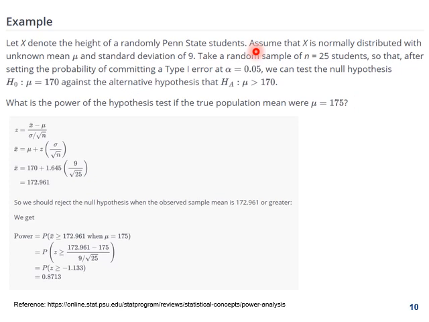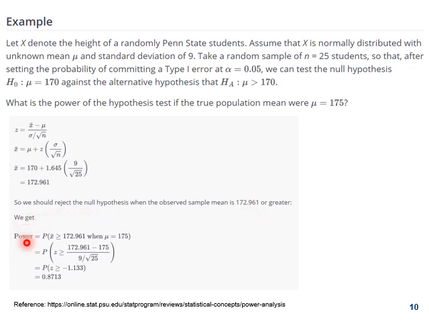So alpha is 0.05, and this is a one-tailed test because our alternative hypothesis is greater than. Using the same formula, we calculate x bar, keeping the value for z as 1.645, and we got the value 172.961. So we should reject the null hypothesis when the observed sample mean is 172.961 or greater.